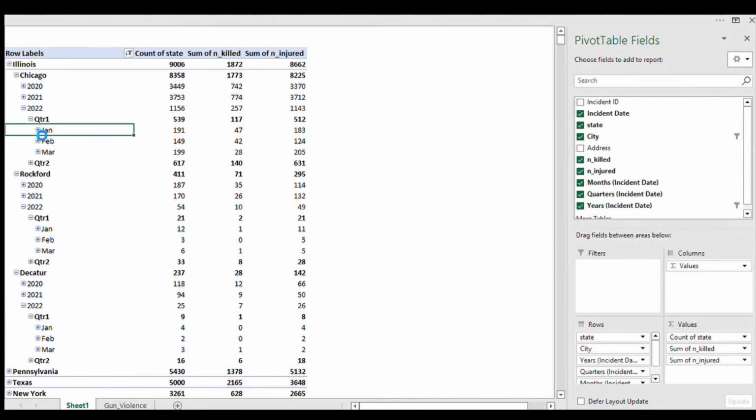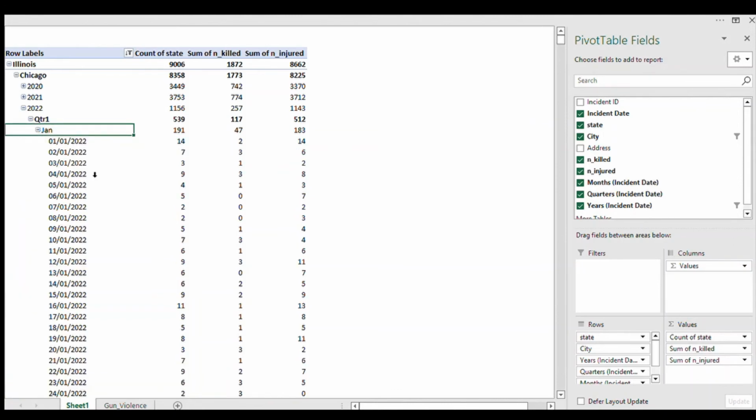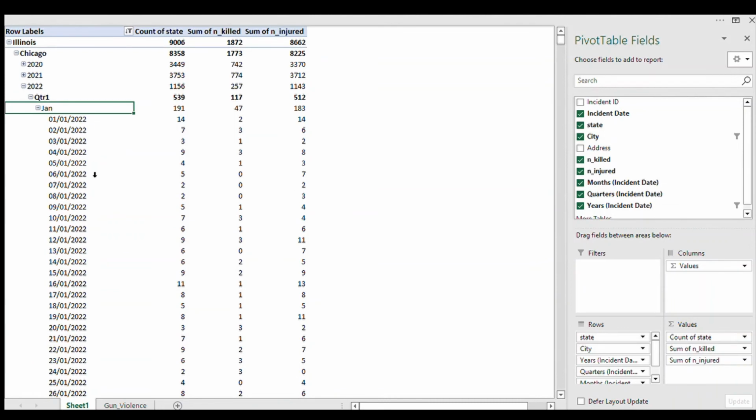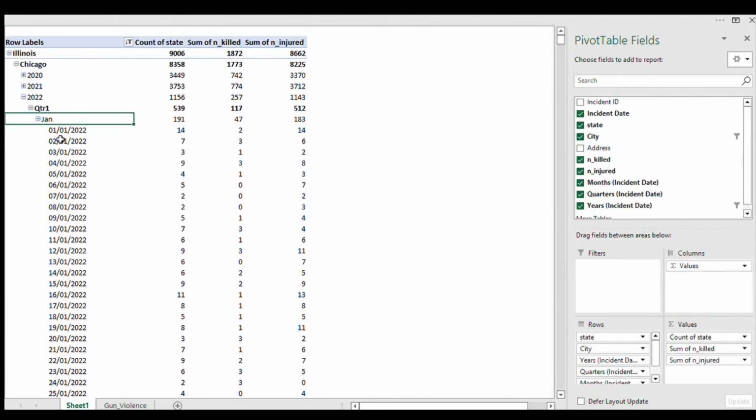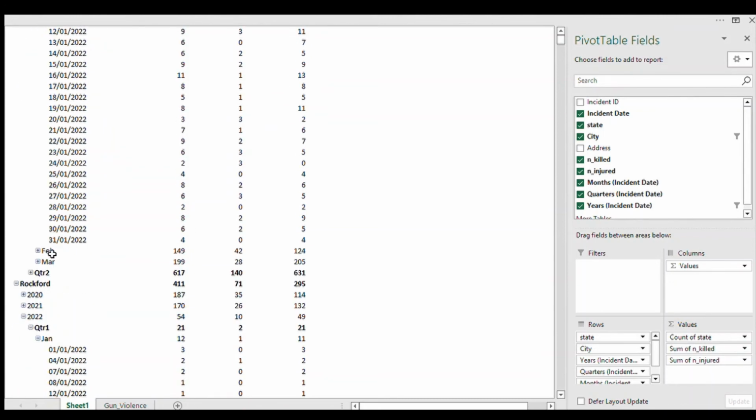And when we look at January alone, as you can see, these are the dates. On the 1st of January 2022, there was a recording of 14 incidents, 2 deaths, and 14 injuries in just January 1st. And the 2nd of January 2022, we had 7 gun violence incidents, 3 deaths, and 6 injuries. And let's look at the last day, on the 31st of January 2022. There were 4 gun violence incidents, luckily no deaths, but there were 4 injuries.